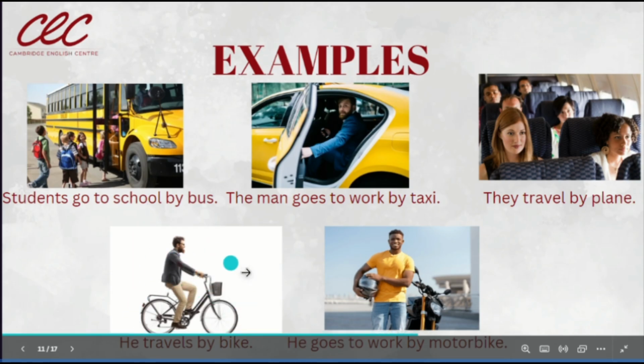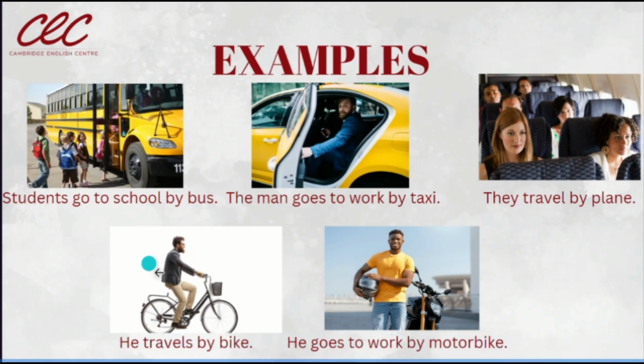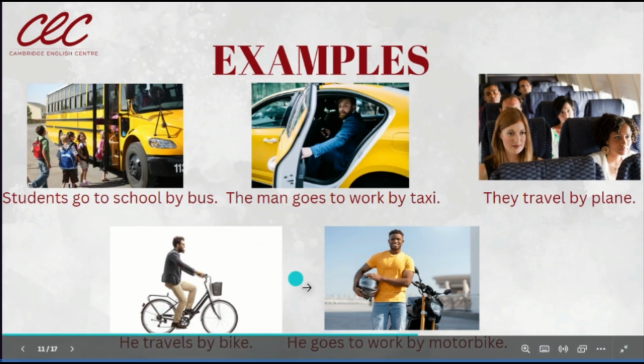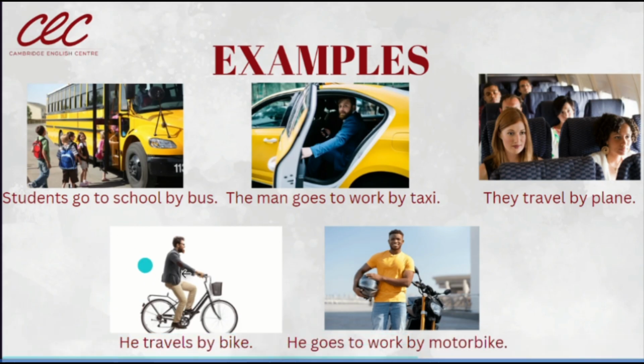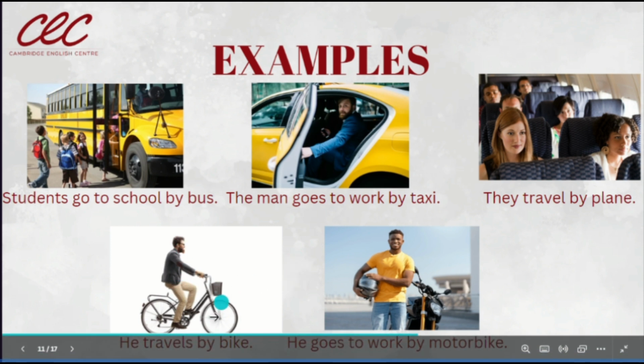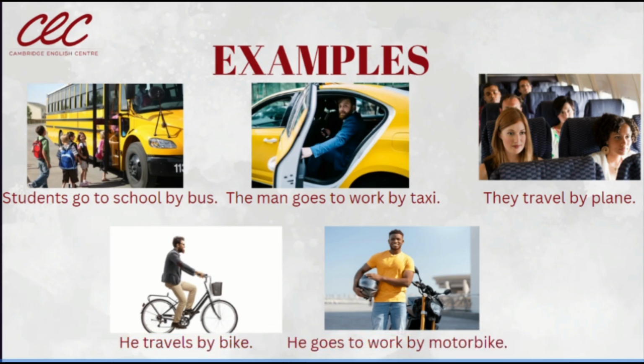Maybe he goes to work by bike. We can also say he travels by bike. Yes, or he goes to work by bike, to the specific place, I mean, ¿sí? Al lugar específico. If we say he goes to work by bike, si va al trabajo en bicicleta, yes? Or he travels by bike. Travels means viajar, ¿sí? Él va en bicicleta o él viaja en bicicleta. That would be the translation here.